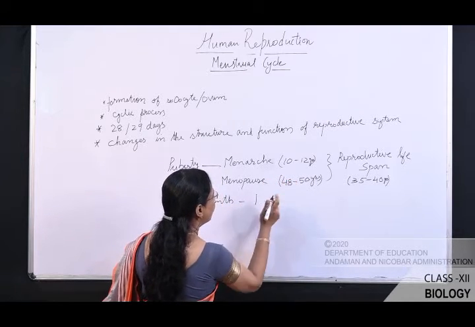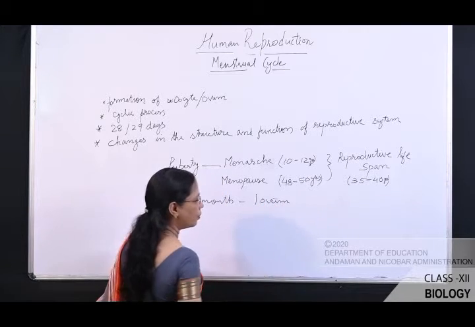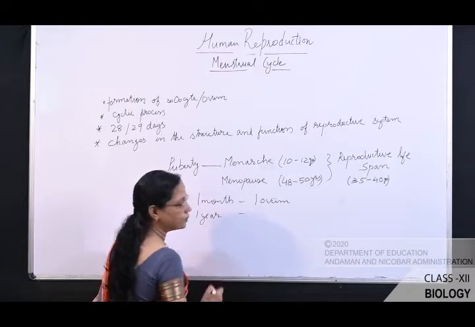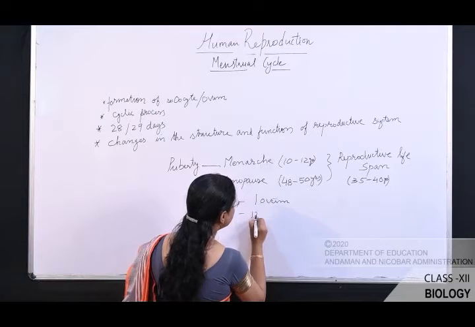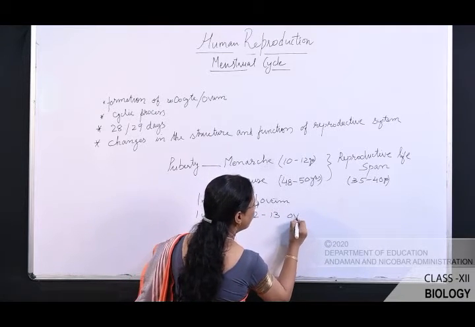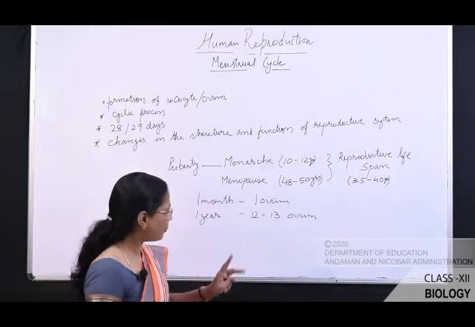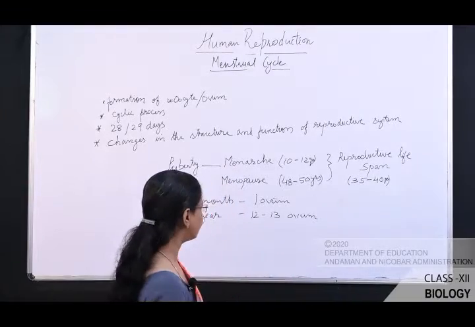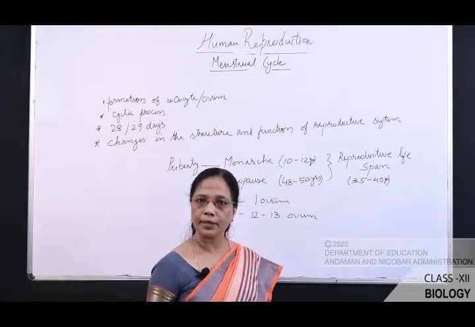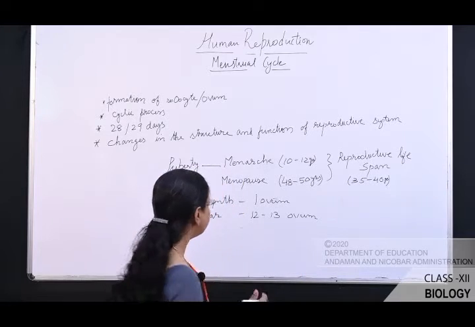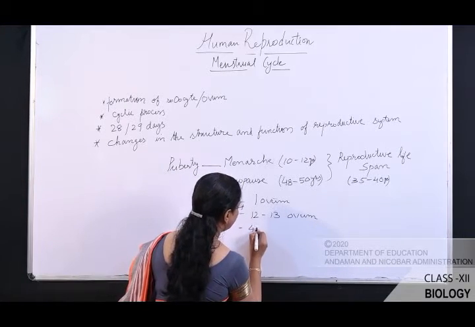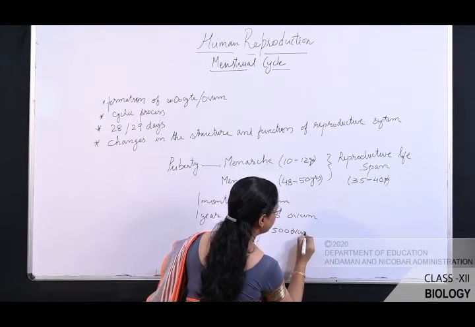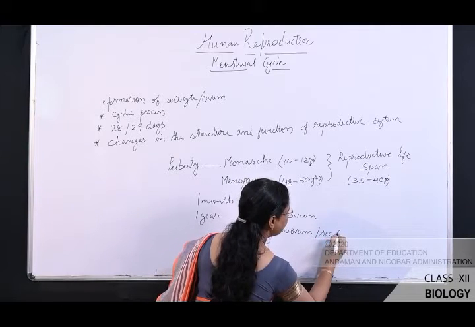In 1 year, we can write 12 or 13 ovum or oocyte is formed. So, in the entire reproductive life, that is 35 to 40 years, near about 400 to 500 ovum or secondary oocyte are produced.